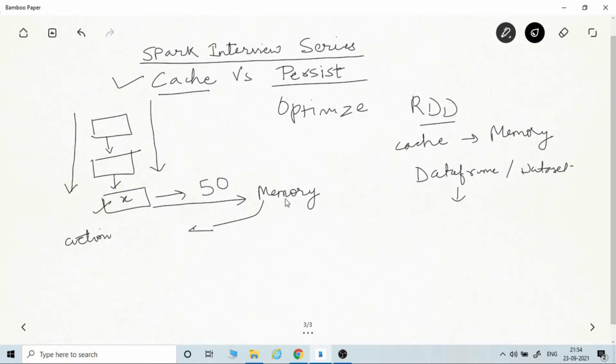Can you guess? It will be stored in disk and memory. That means it will try to fit in memory, and if it is not fitting, then disk will also be used. So by default, the cache method on an RDD is memory only, but on a data frame and dataset it is disk and memory by default.